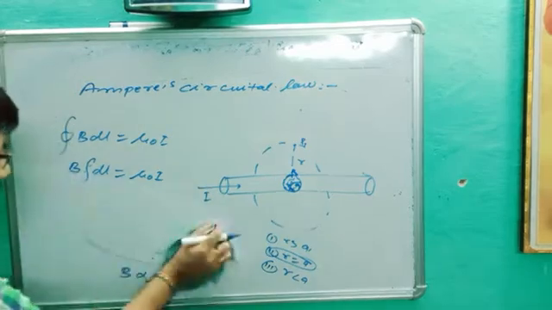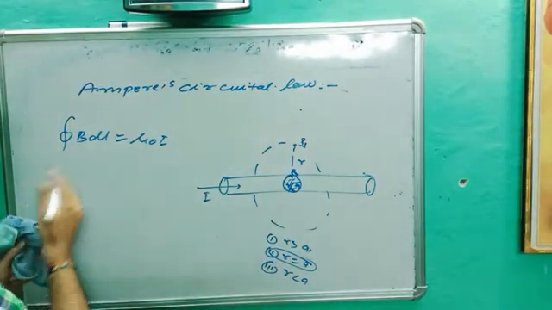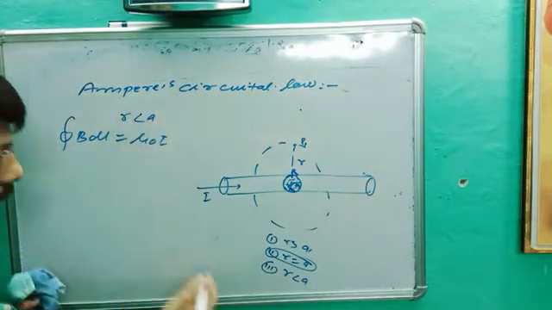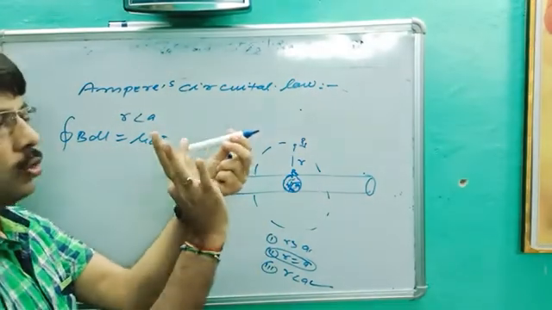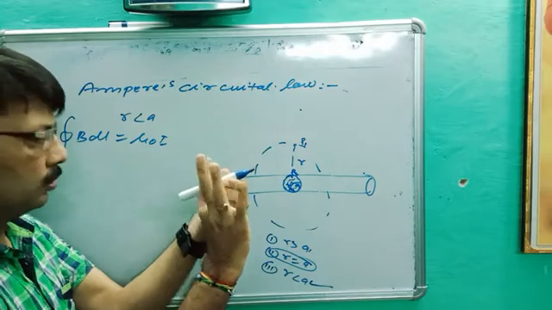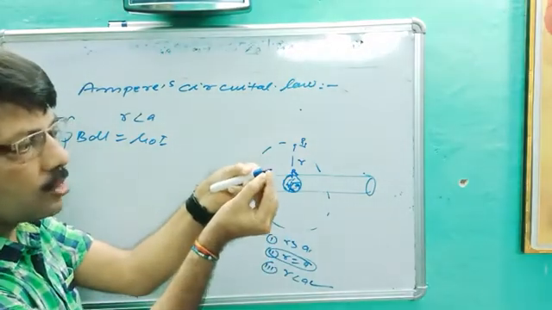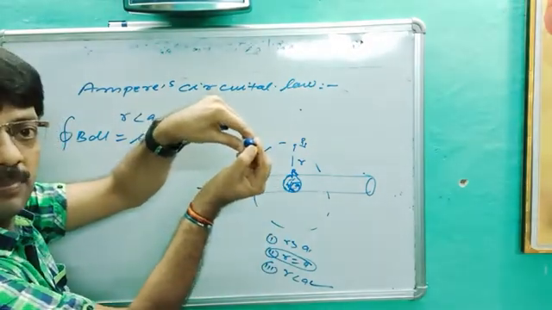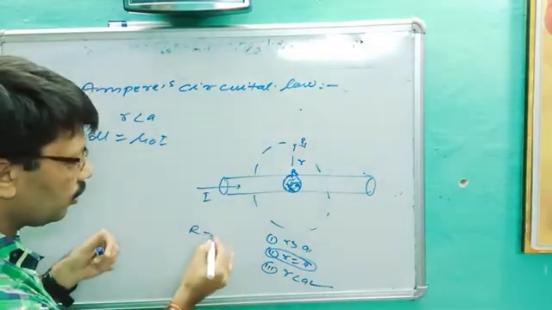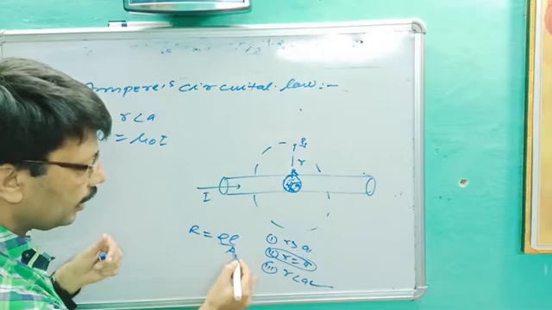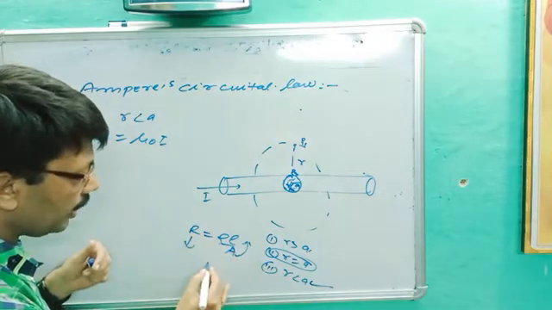If we are talking about inside, small r is less than A. Let's suppose this is the pen. Through the pen, flowing current is I. If I ask how much current will be drawn through the inner one, this tip? Here area is more. R is equal to rho L upon A. Area is more, resistance will be less, so current will be more.